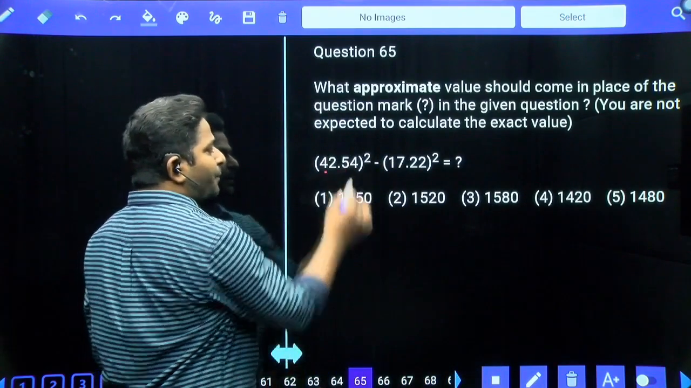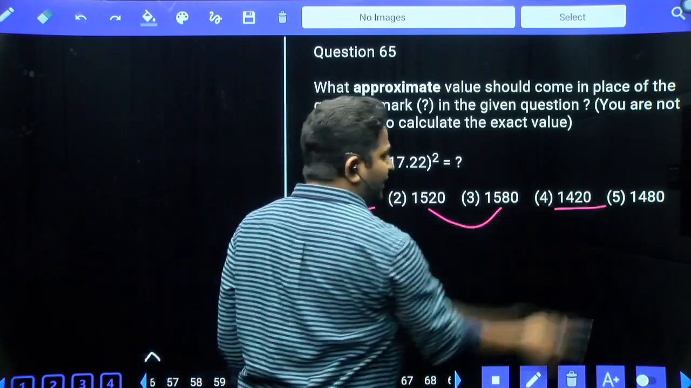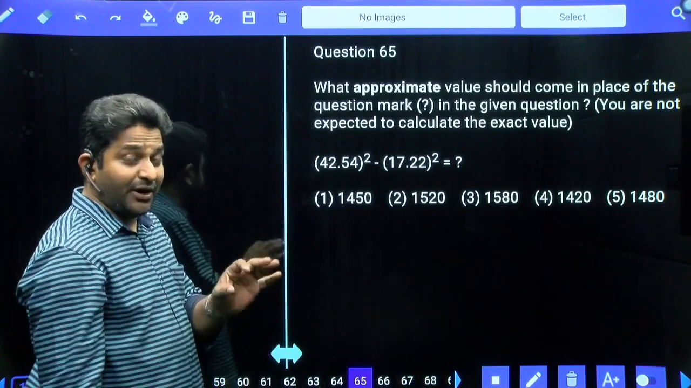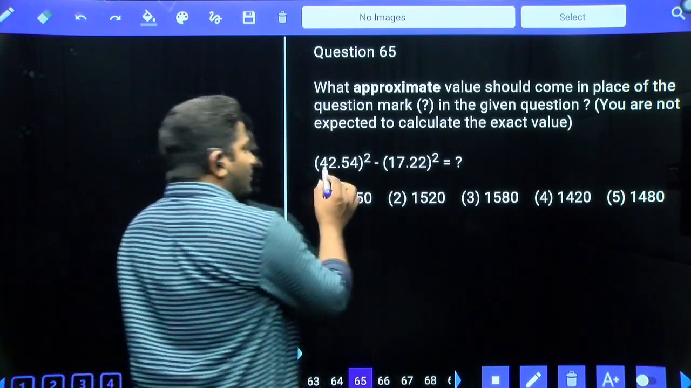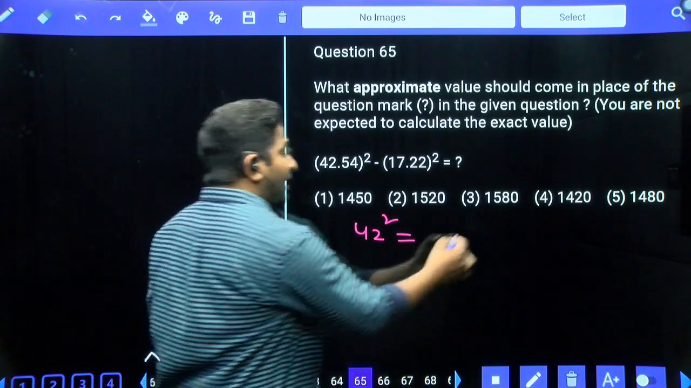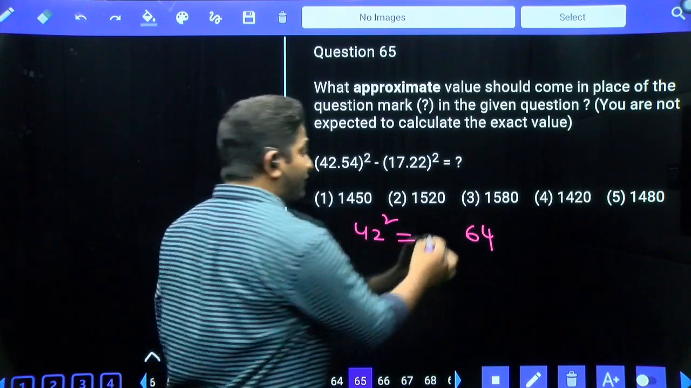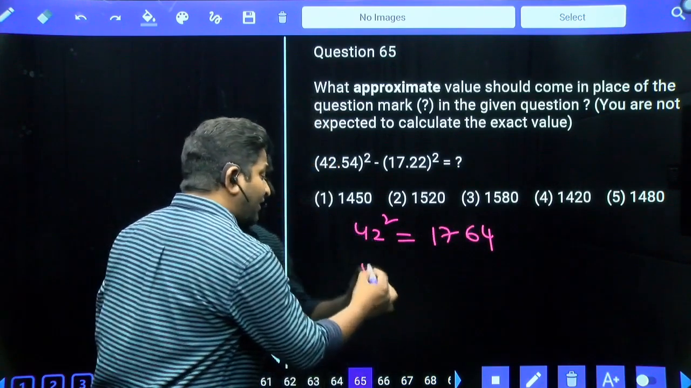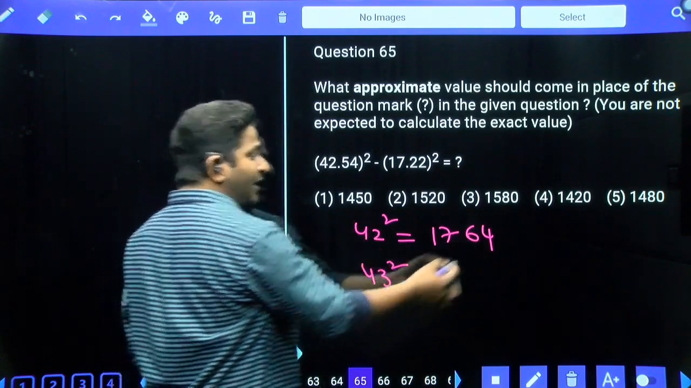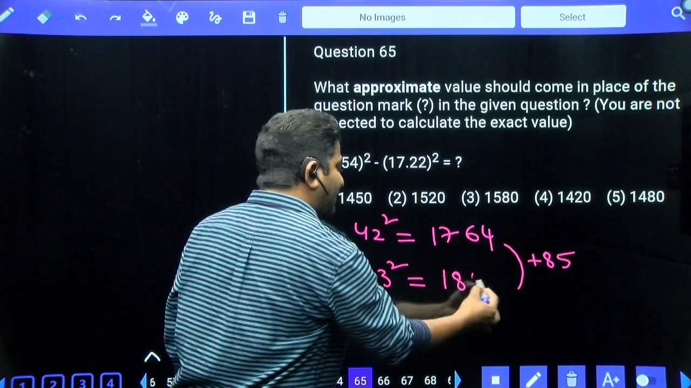Next, 42.5 whole square. But when you look at options, they are very close enough. 1450, 1420, 30 difference. 1450, 1480, 30 difference. So when they are close enough, it is very important to identify exact answer. Now, what is 42 square? This is 8 less than 50. 8 square is equal to 64. Now to get previous number, subtract 8 from 25, that is equal to 17. Then 43 square is equal to this number, we have to add sum of 42 and 43, that is equal to 85. To this, if you add 85, that is going to be 1849.